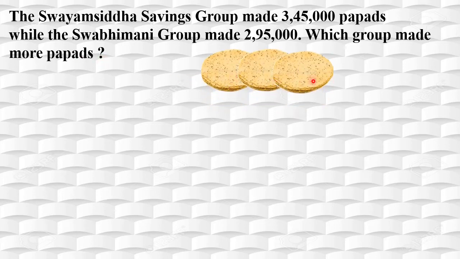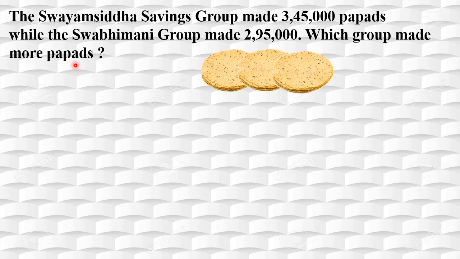See, this is papad, correct? Yes, here two groups are there. One is Swayam Siddha Savings Group and one more is Swabhimani Group. Okay, these groups, they made papads. Here we have to tell which group made more papads.